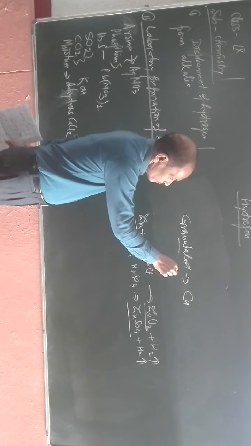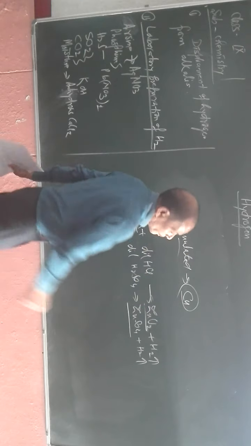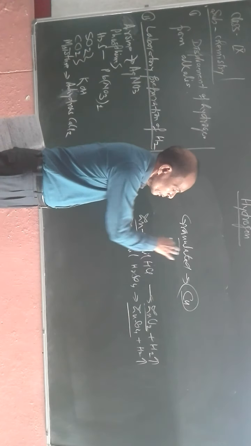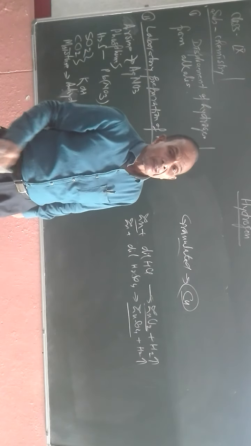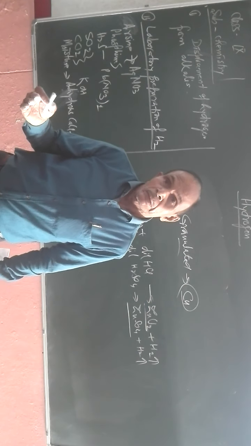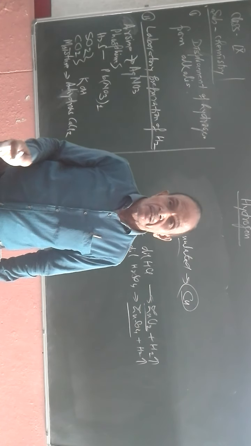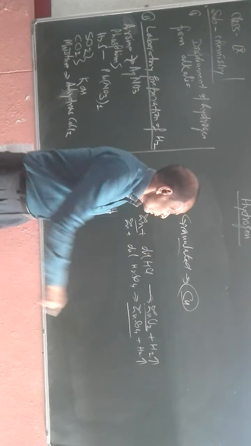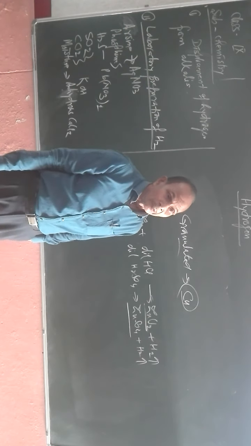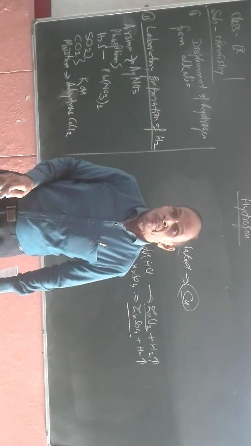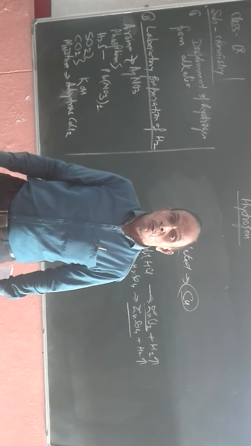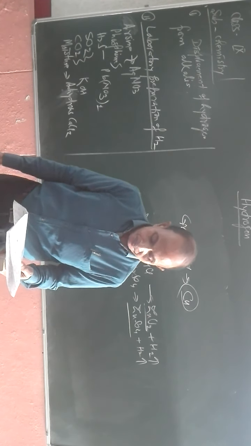Why? Because this impurity, copper, which is present in granulated zinc, acts as a catalyst, and due to this catalyzing action, it speeds up the rate of reaction and the production of hydrogen is increased. This is the reason why in the lab preparation of hydrogen, in place of pure zinc, we use granulated zinc.